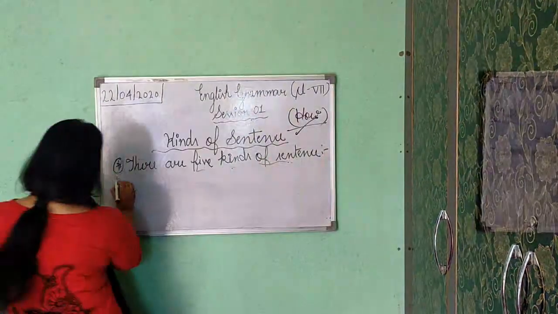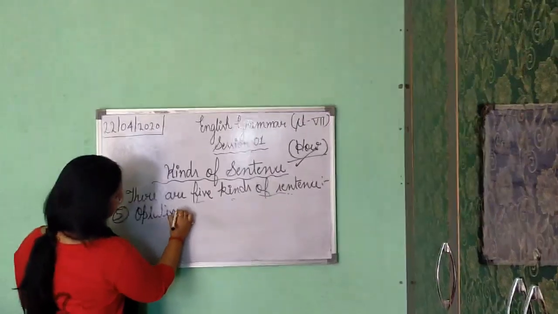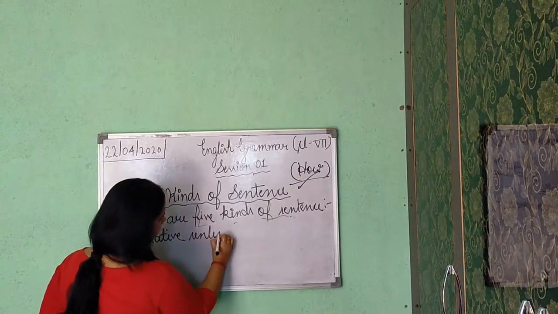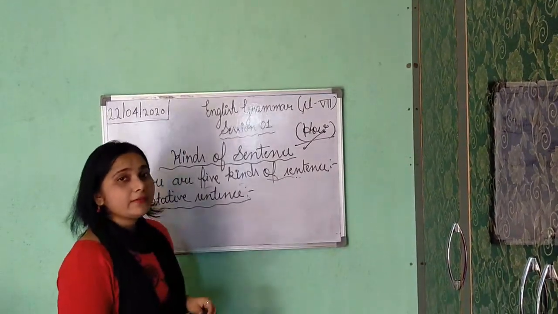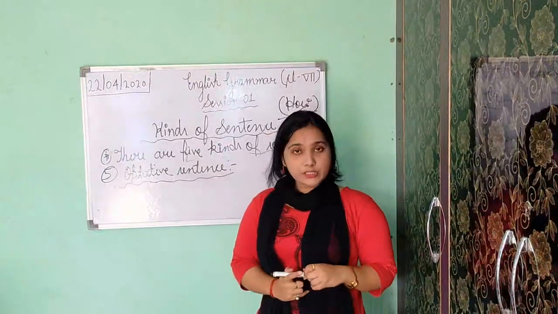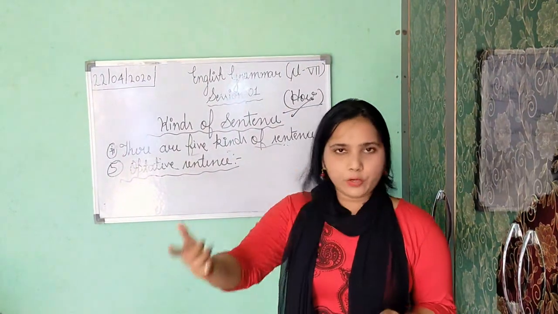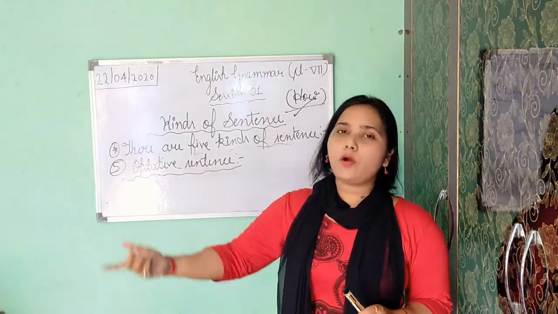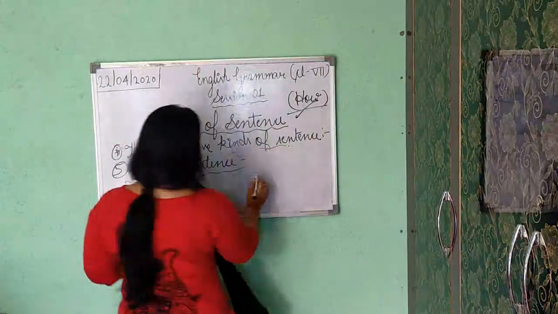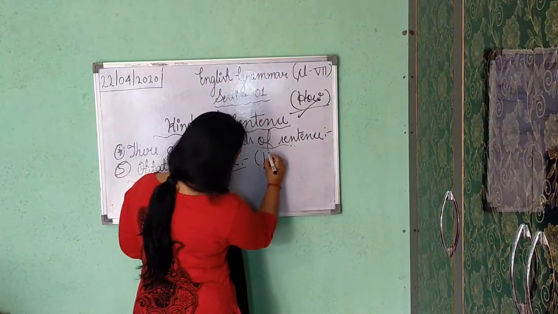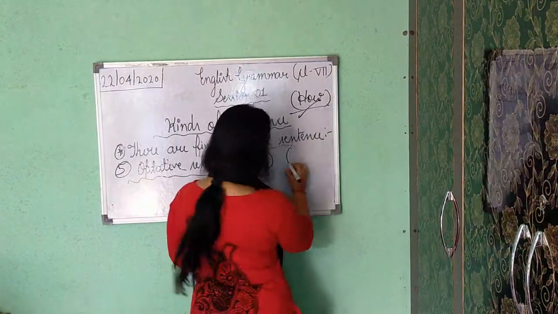So here the 5th one is your optative sentence. This optative sentence shows wish, desire, or if we are doing prayer. If we are doing prayer, that sentence also goes in optative sentence only. Understood? You can put an exclamatory mark sometimes, and you can also put a full stop.